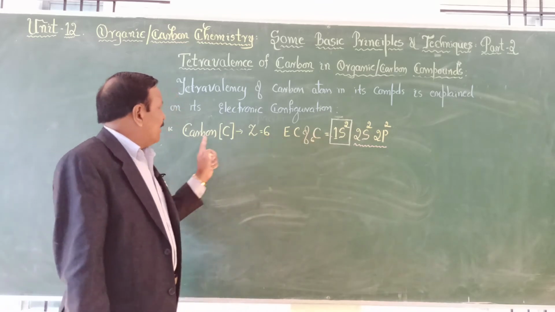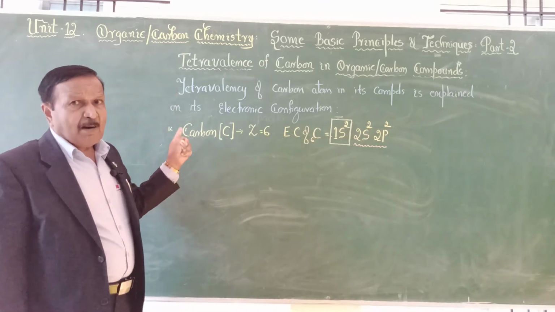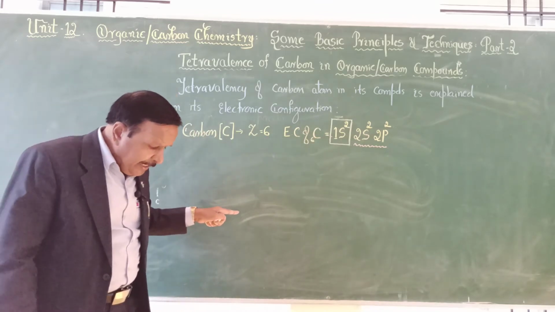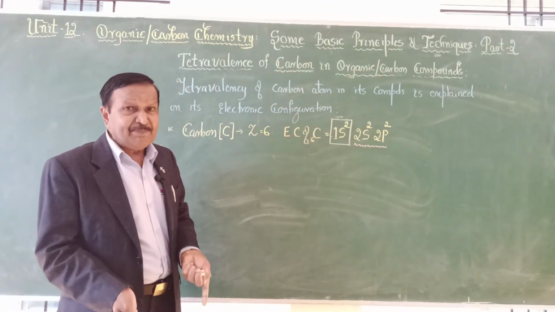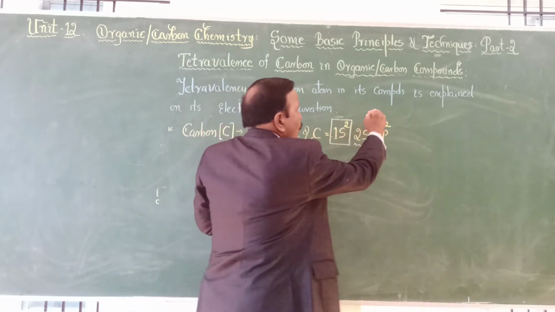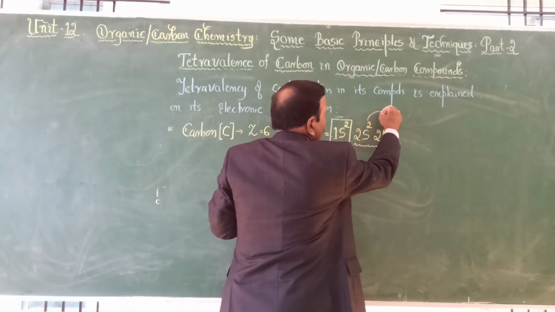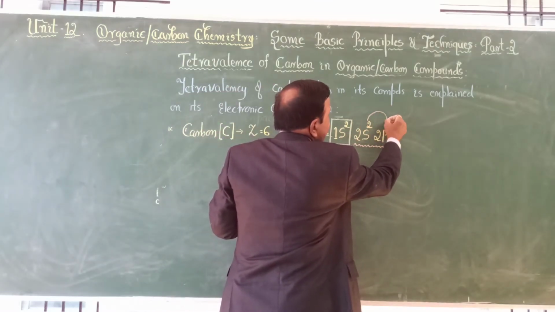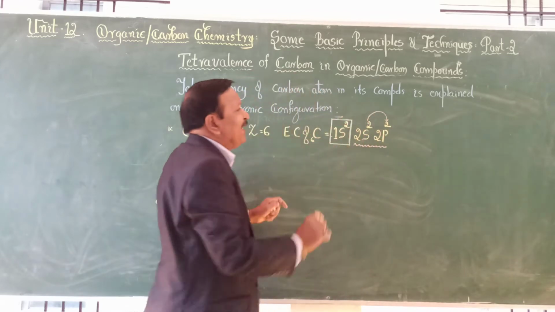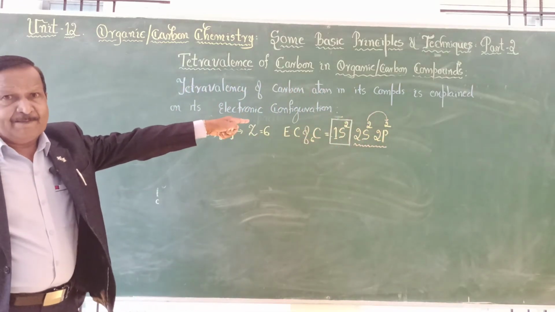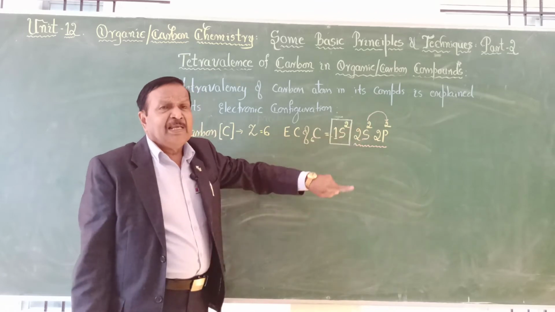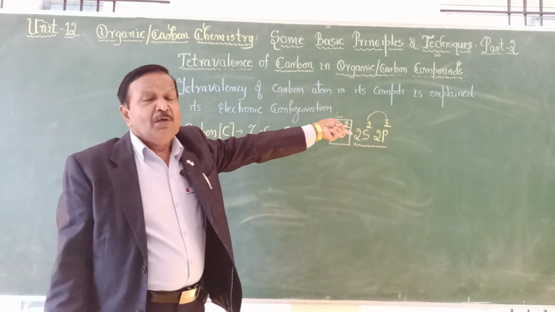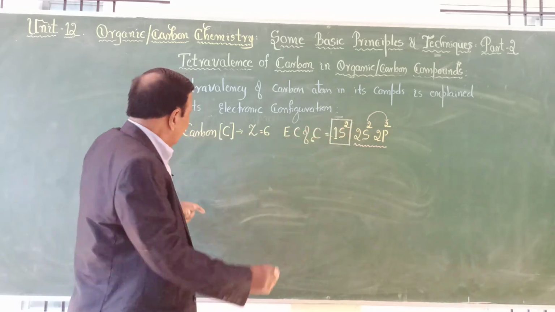Hence, whenever a carbon atom reacts with other atoms or with other carbon atoms, 1 electron from 2s will be shifted to 2p. That means the completely filled 2s orbital is converted into valency electrons.